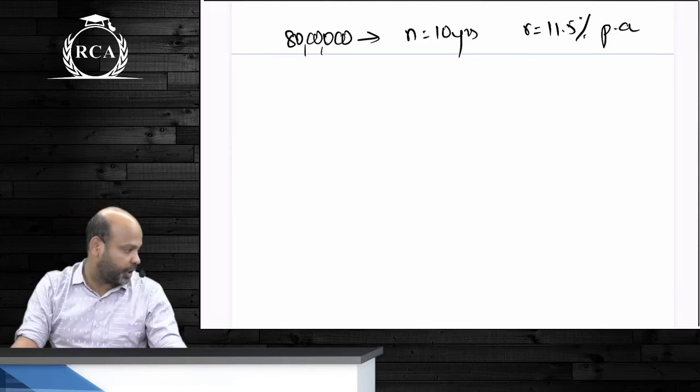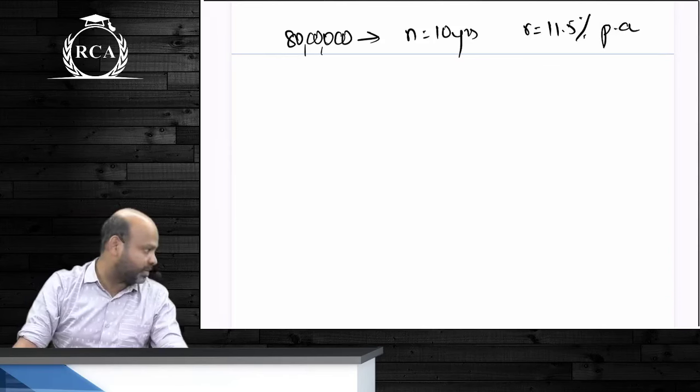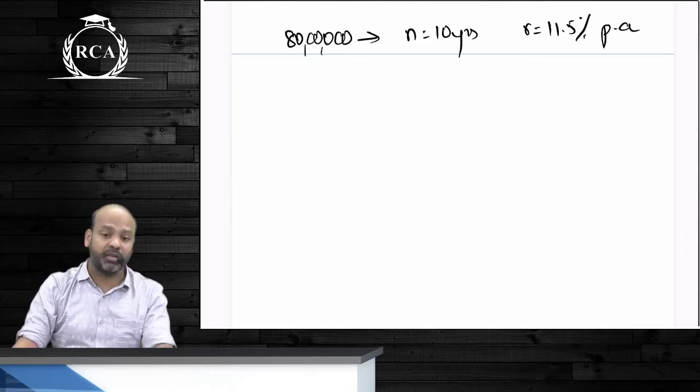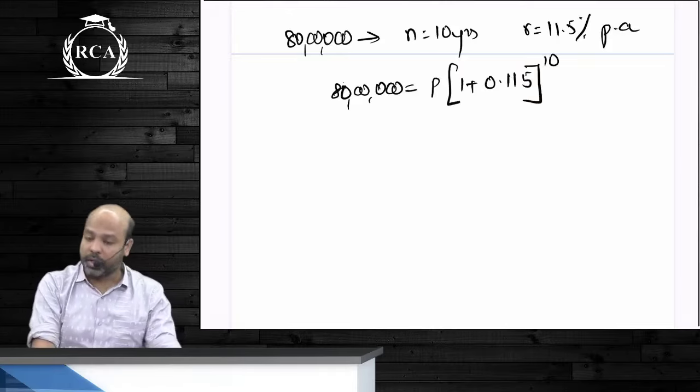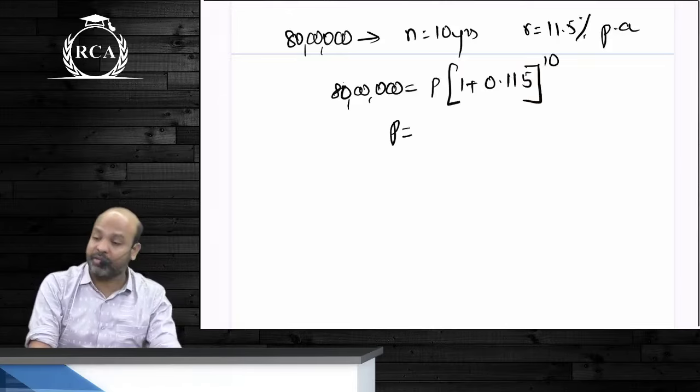You know that you want to accumulate 80 lakhs in a time frame of 10 years, and the rate of interest is 11.5% per annum. How will you compute, guys? This 80 lakhs should be equal to some amount that you deposit today, into the rate of interest of 11.5%. Time gap is 10 years. The amount of deposit will be 80 lakhs divided by 1.115 whole power 10.